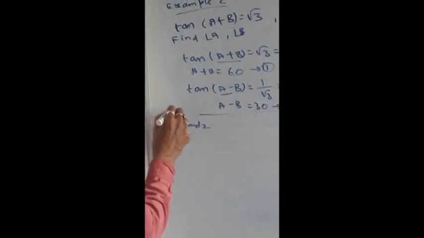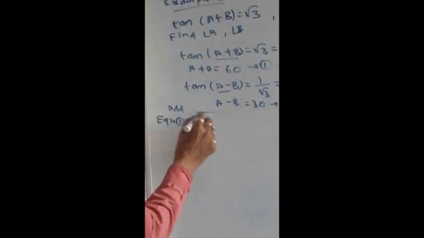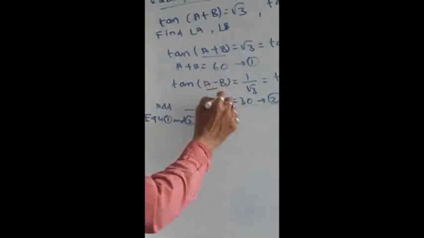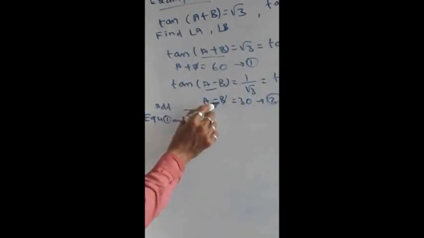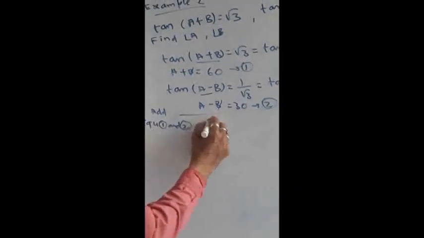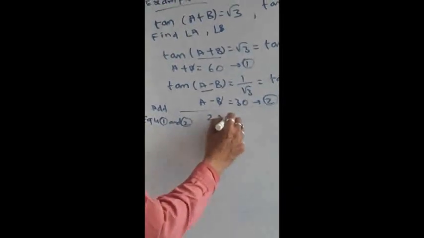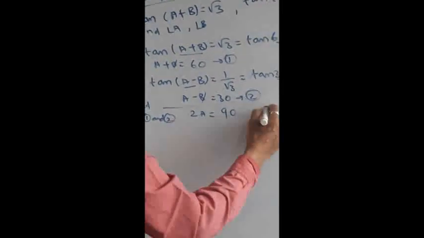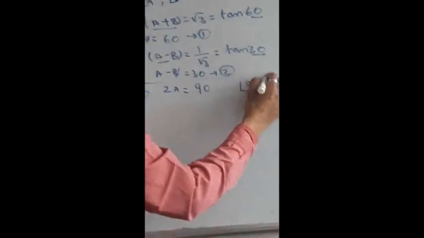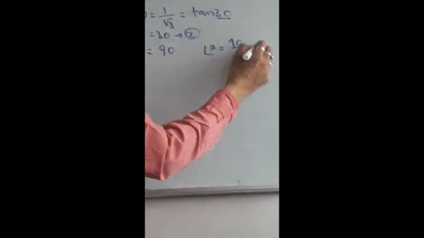By adding, what will happen? This B and this B get cancelled because of opposite signs. Then A and A added, you will get 2A, and 60 plus 30 adding, you will get 90. So what is angle A? Angle A equals 90 divided by 2. So you get the angle A value as 45 degrees.